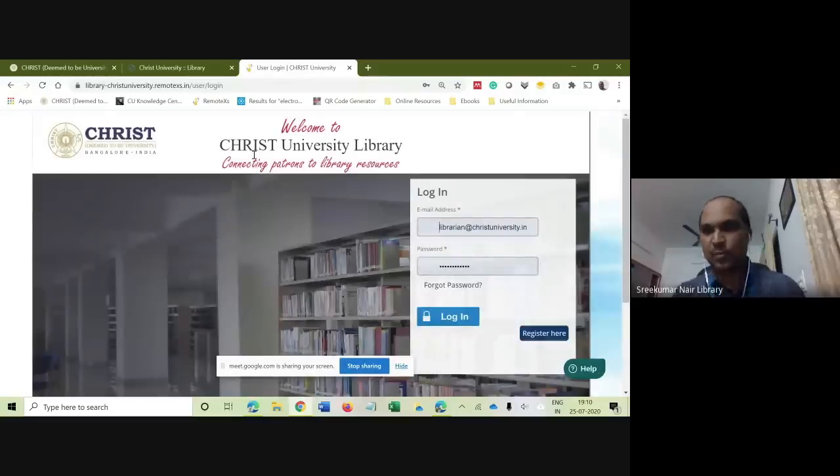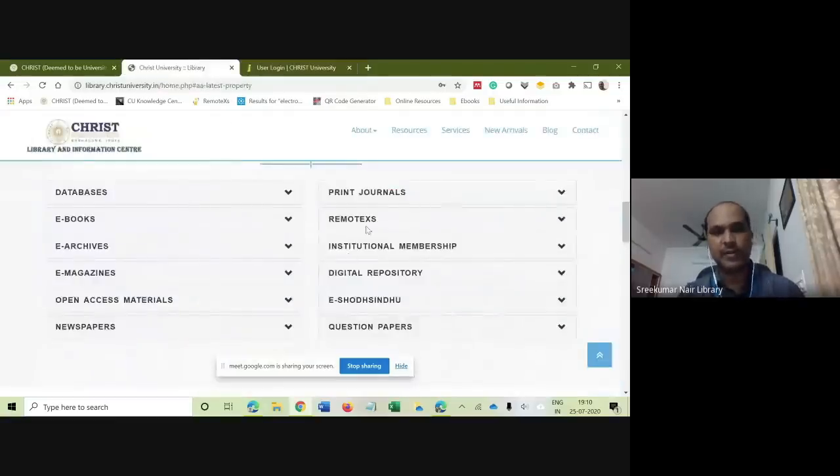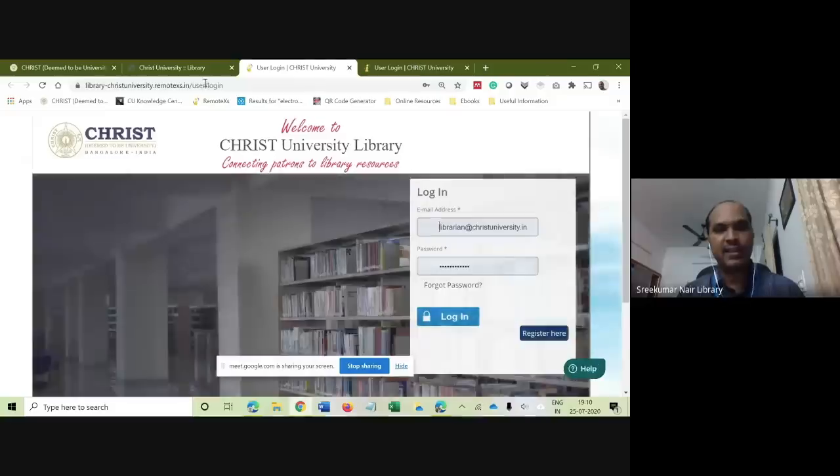So this is the page you will be getting. I had already logged in previously, so that's why I got that page. But once you click on this RemoteX link, it will directly take you to this particular page. If you can remember this URL or bookmark it, then no need to follow the previous two steps. Then it asks for some credentials. Once you are on this page, it will ask for some login details.